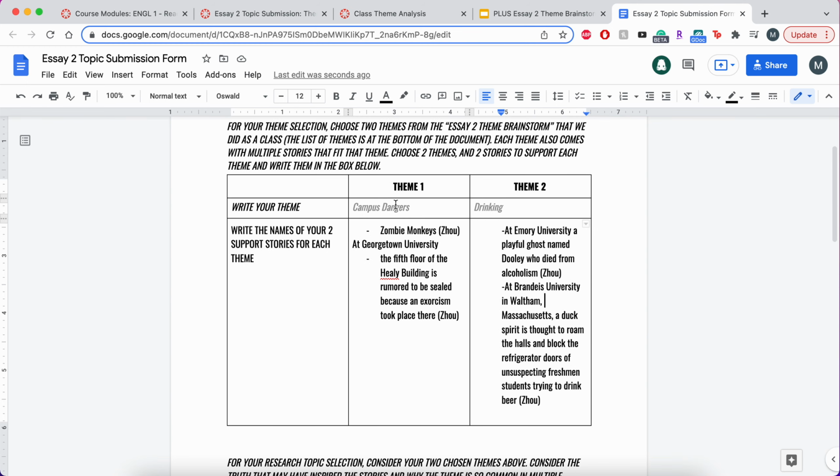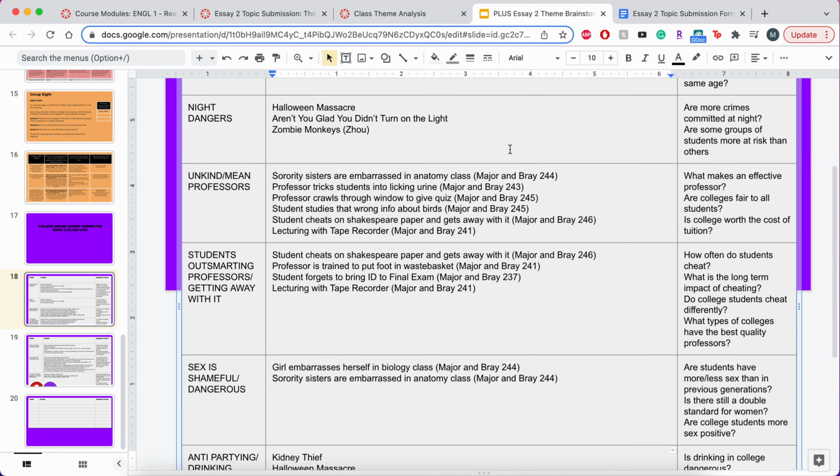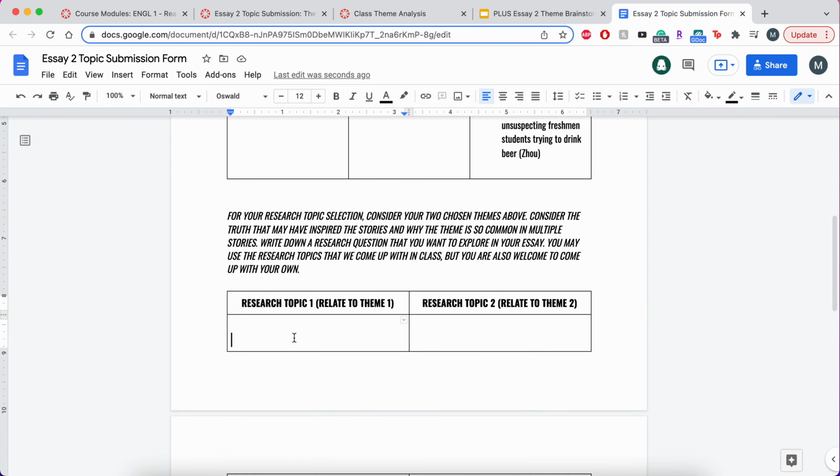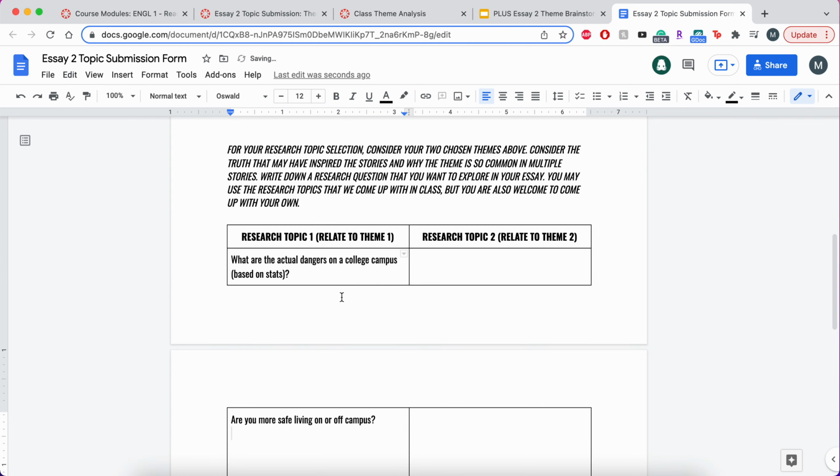So if my theme 1 is campus dangers, I'm going to go back to the document, back to the campus dangers, and I'm going to check out some of these research topics. Sorry, I keep switching. So you don't need to choose one of the ones that I've come up with, but you can. So you're totally welcome to choose any of these, or you can come up with your own. So I'm going to choose, let's see, what are the actual dangers on college campus? And then, are you more safe living on or off campus? I think those would be interesting topics. So I'm going to move it over here, go down, and put those down there.